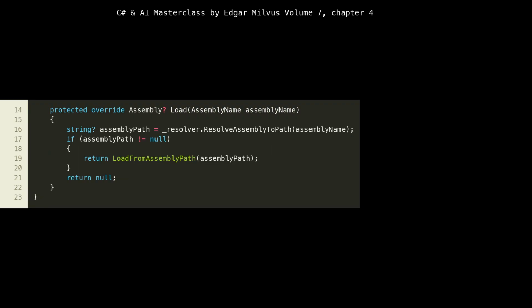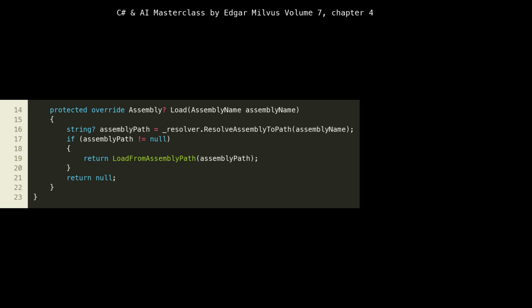The core logic for custom assembly loading resides in the overridden Load method. When the .NET runtime needs to load an assembly and it's not found in the default context, it delegates to our custom context's Load method. At line 16, we use our _resolver to attempt to find the full path to the requested assembly name. If a path is found, line 17, we then explicitly load the assembly from that path using LoadFromAssemblyPath at line 19.